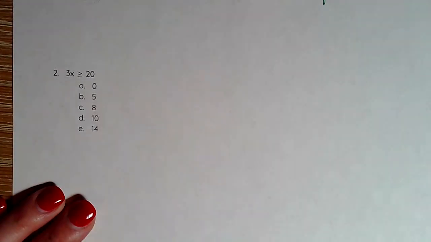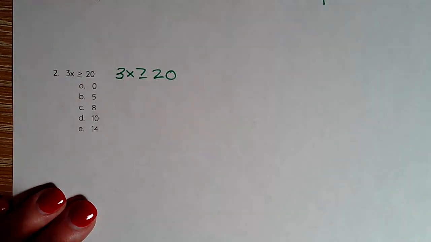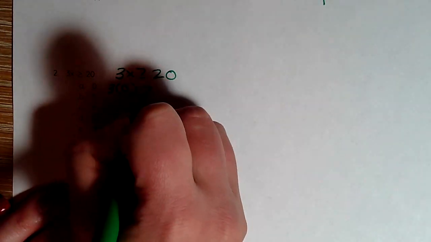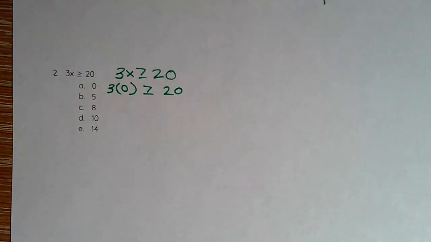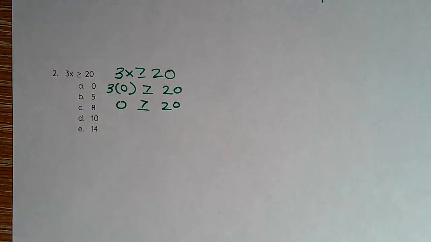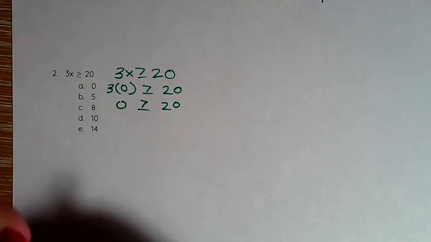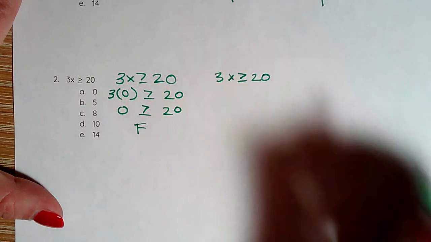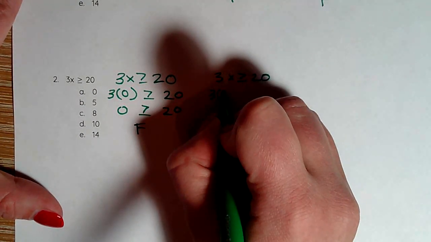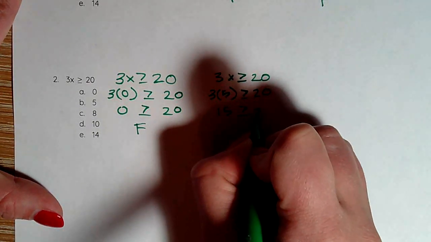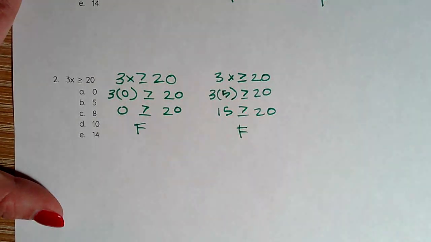We've got 3x is greater than or equal to 20. So again, I can go ahead and plug that in. Well, I start here and say 3 times 0 is 0. That is not greater than 20. So that's false. So I keep moving on. 3 times 5 equals 15. That is also false.